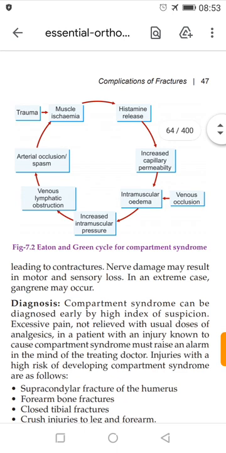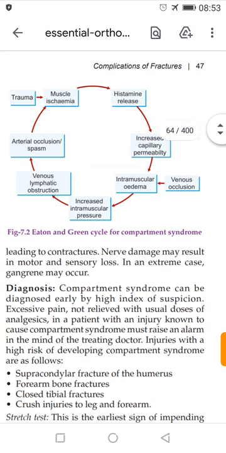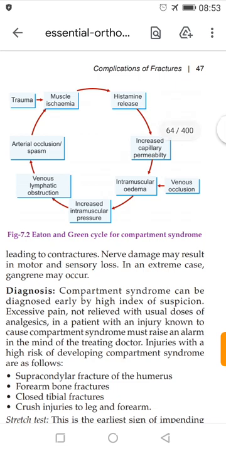When intramuscular edema occurs, it increases intramuscular pressure, which causes venous and lymphatic obstruction, thus resulting in arterial occlusion spasm. Arterial occlusion spasm also causes muscle ischemia, so the cycle continues. Nerve damage may result in motor and sensory loss. In an extreme case, gangrene may occur.